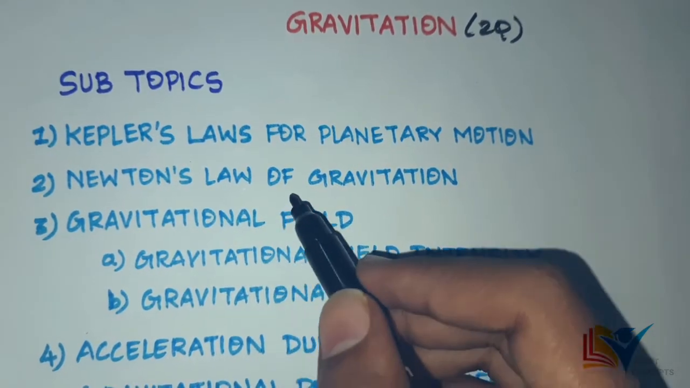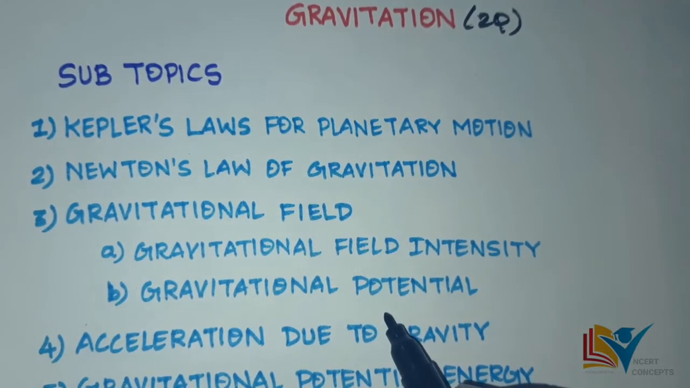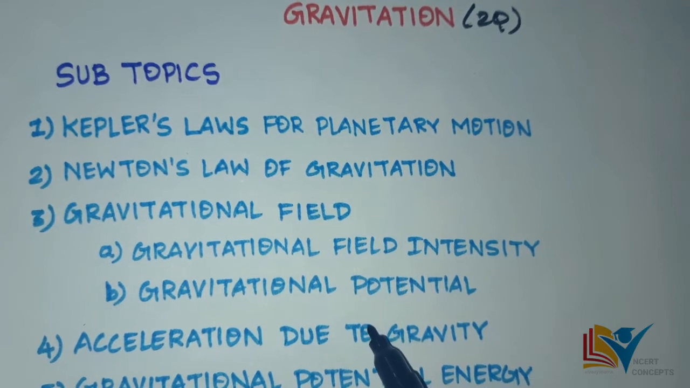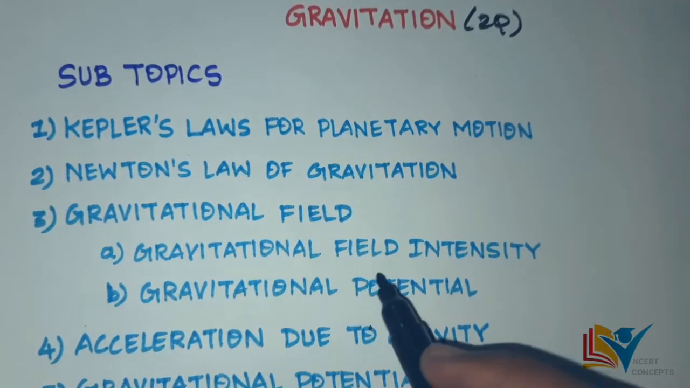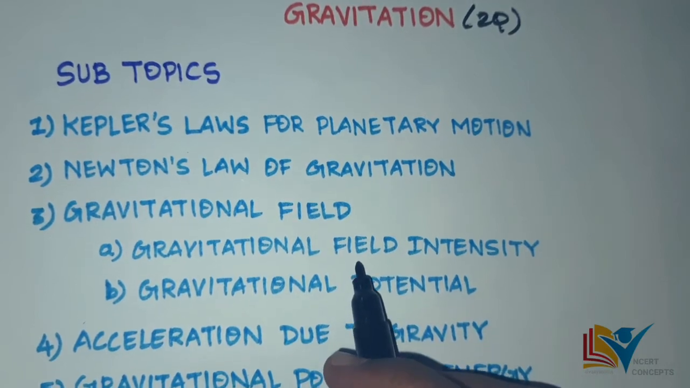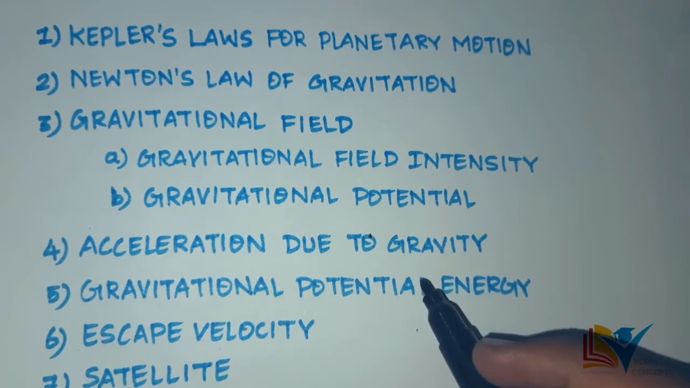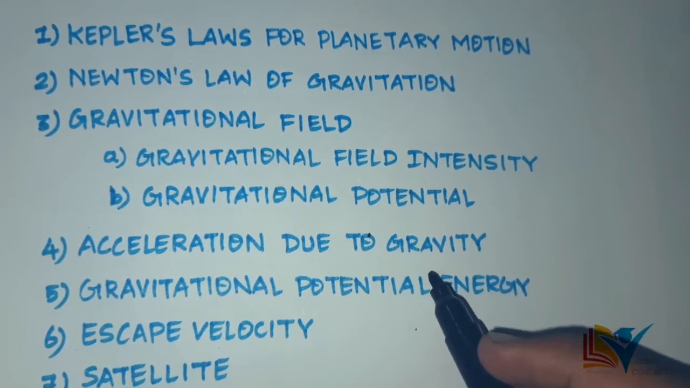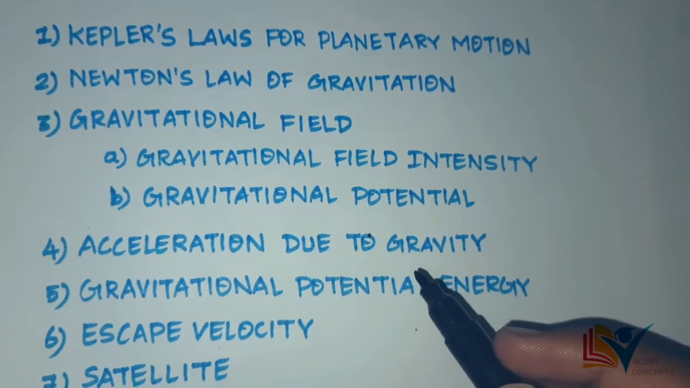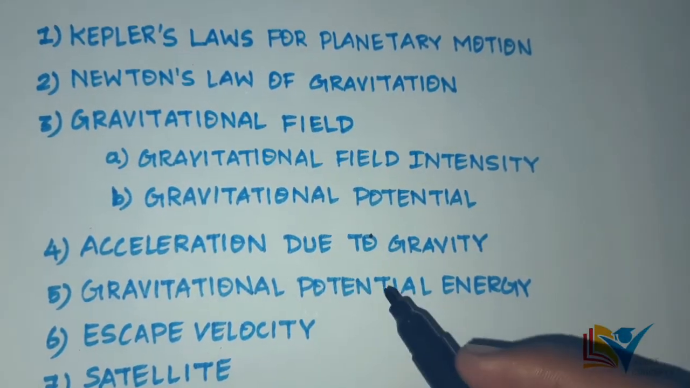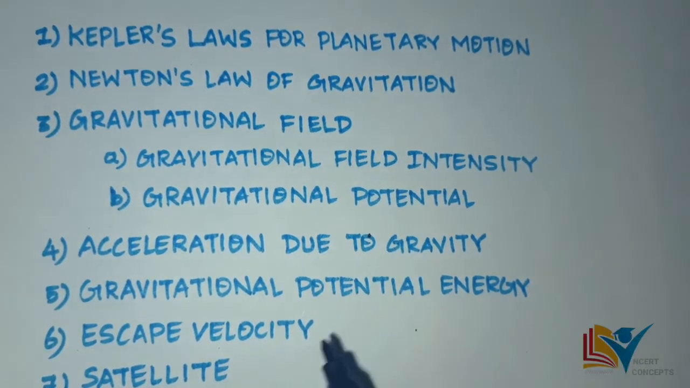And the third subtopic is the gravitational field. Here the gravitational field is divided into two branches, that is the gravitational field intensity and gravitational potential. Then we have to see the acceleration due to gravity, which is one of the very important titles in gravitation. Here in acceleration due to gravity, we are seeing the variation of g with altitude, depth and latitude, and also based on the shape.